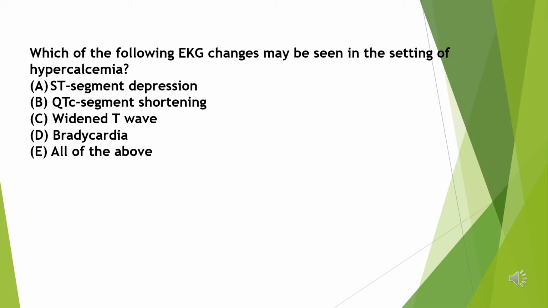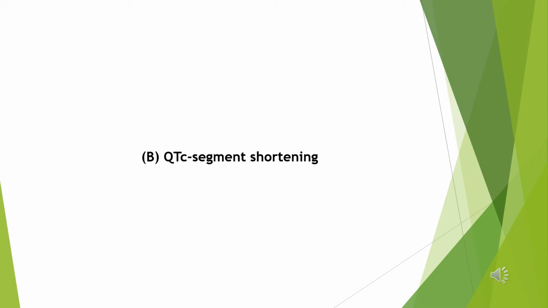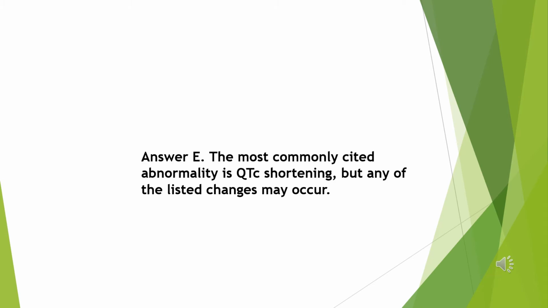Which of the following EKG changes may be seen in the setting of hypercalcemia? A. ST segment depression. B. QTc segment shortening. C. Widened T wave. D. Bradycardia. E. All of the above. Answer E. The most commonly cited abnormality is QTc shortening, but any of the listed changes may occur.